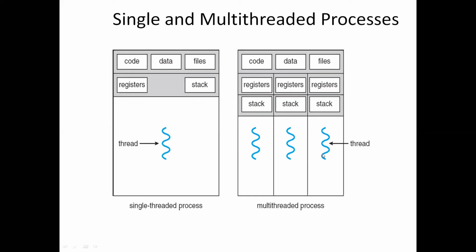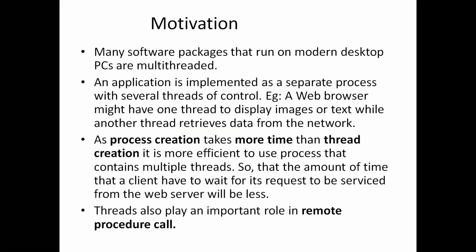The benefit of sharing code and data is that it allows an application to have several different threads of activity within the same address space. That is the advantage of resource sharing.